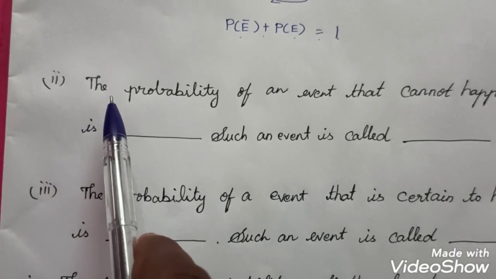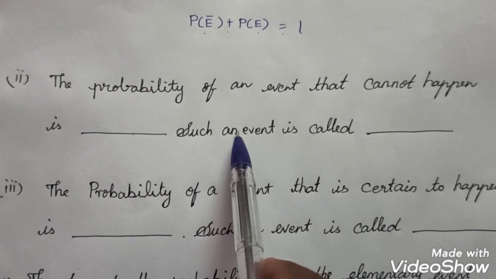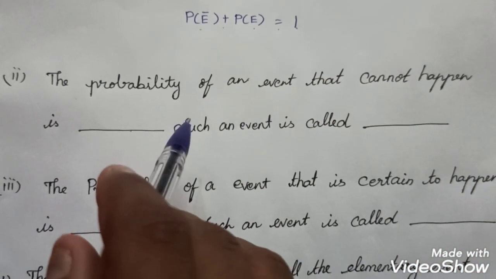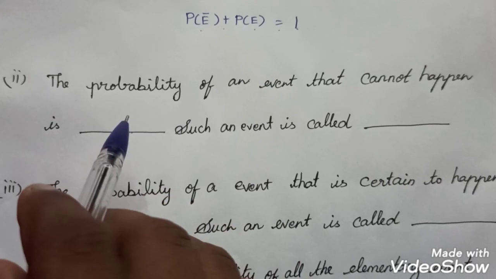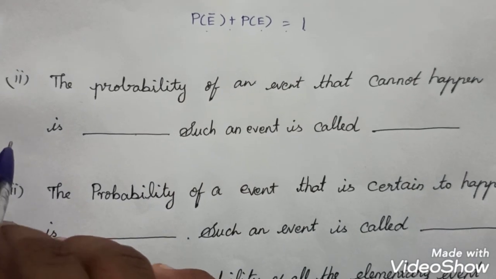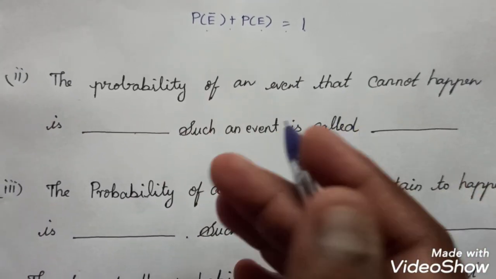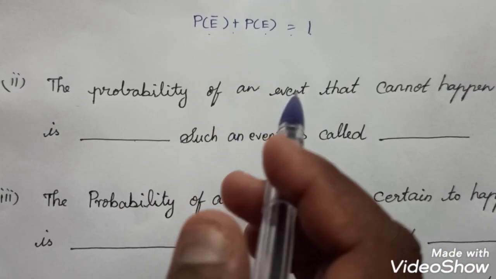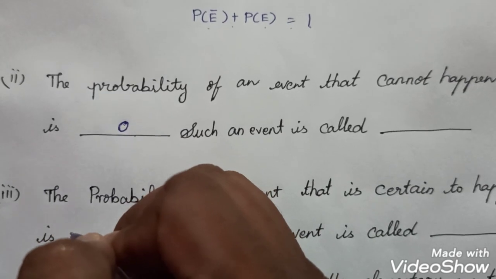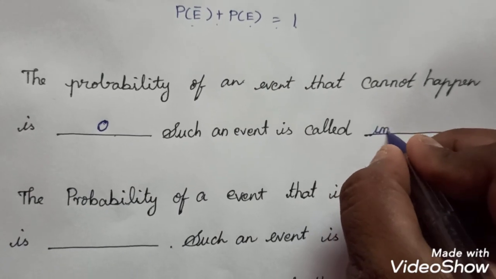Second question. The probability of an event that cannot happen is dash. Such an event is called dash. For example, what is the probability of a hen laying a black egg? The hen lays white eggs only, so a black egg is impossible. So the probability value is 0. So it cannot happen. Such an event, that is impossible, is called an impossible event.